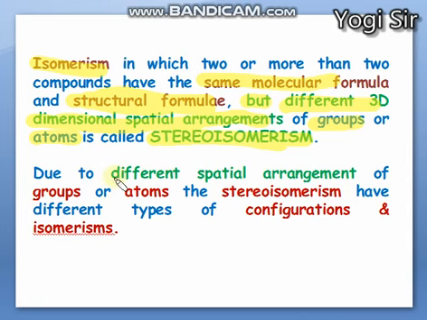And due to these different types of spatial arrangements of groups or atoms, stereoisomerism has different types. It even has different types of configurations as well as different types of isomerisms. We'll see that.